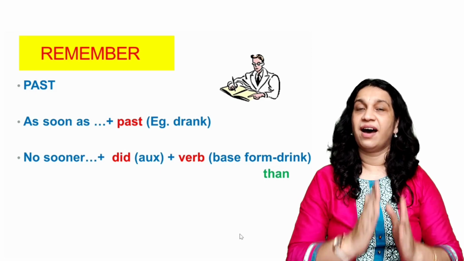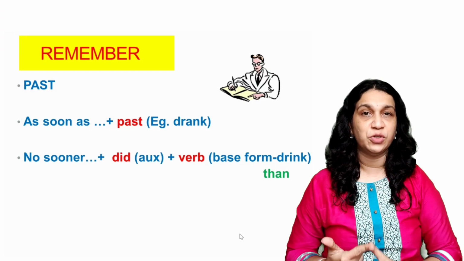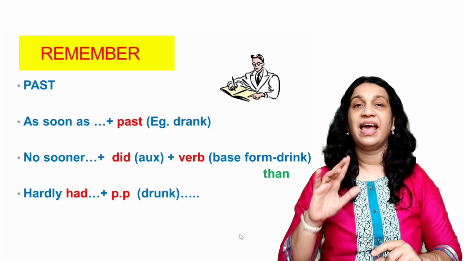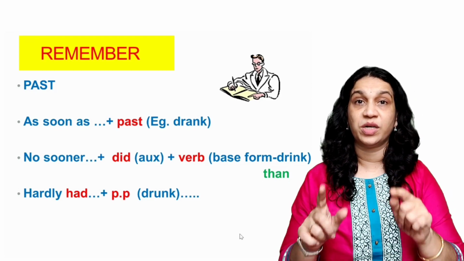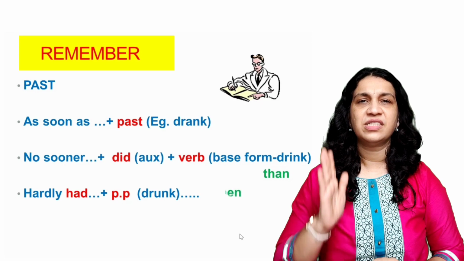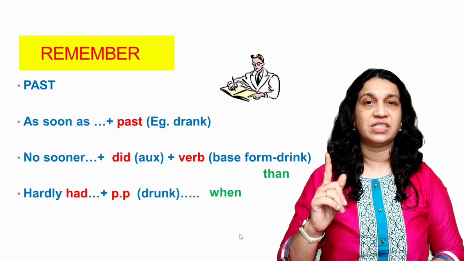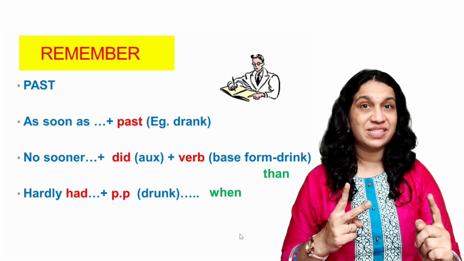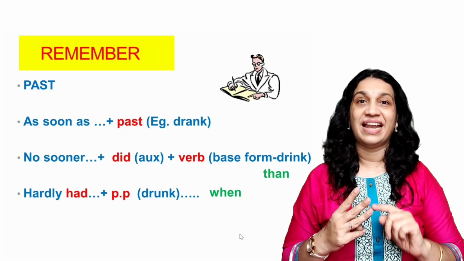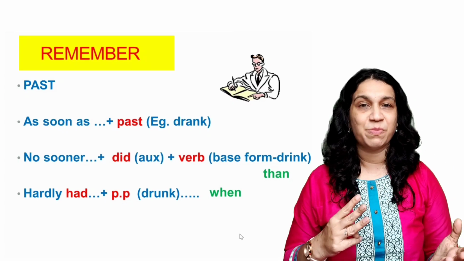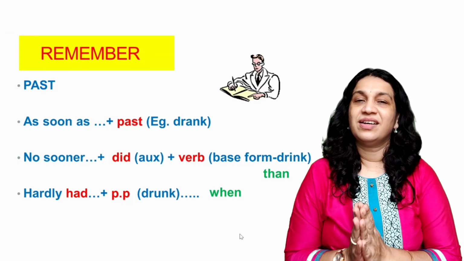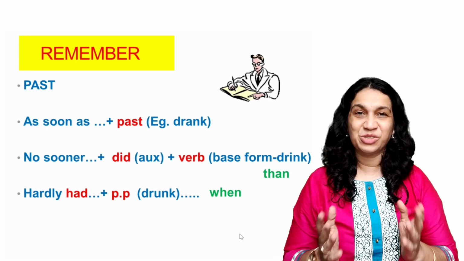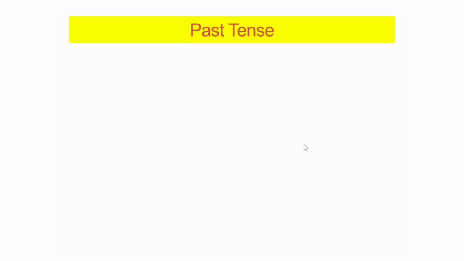When you're going to use hardly, remember you have to use the past participle form. Had plus past participle, and then don't forget to use the word when. So the difference is very simple. First, as soon as plus past, no sooner, did plus the present form, that's the base form, and hardly had plus the past participle form. Okay, so it's quite simple. As we do more sentences, you will get the hang of it. So shall we start? Let's take another example.